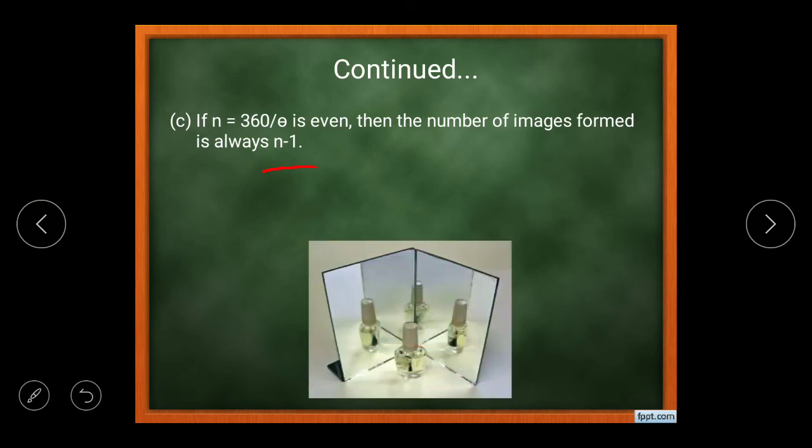According to this diagram, we have two plane mirrors inclined at 90 degrees. They are kept perpendicular, forming a right angle, and the object is placed in between. Then you can see the number of images is 3. That means n is equal to 360 by 90, so n is equal to 4. The number of images will be n minus 1, so 4 minus 1 is equal to 3.